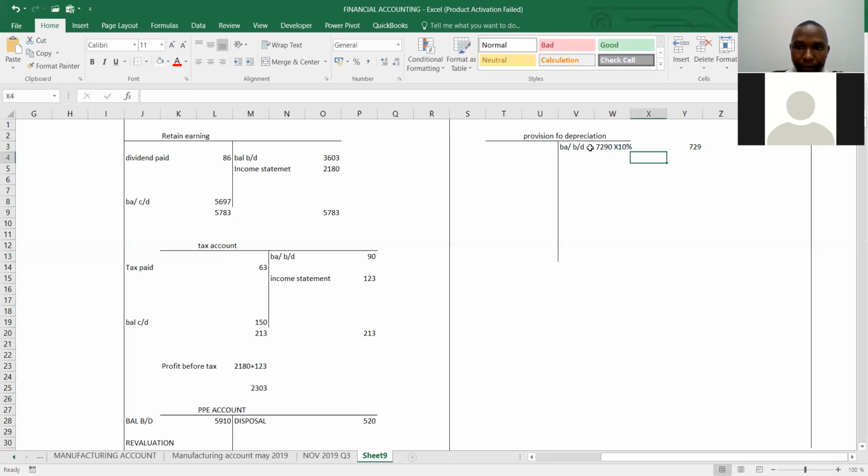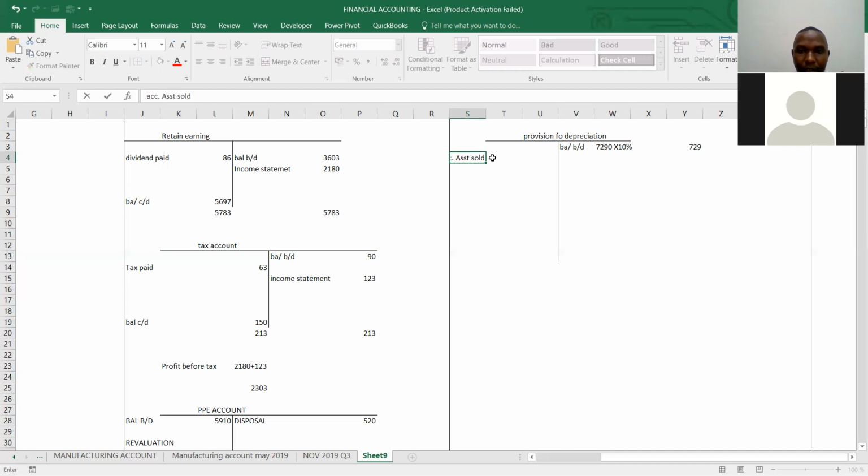And then we have depreciation carried down, balance carried down. Do you have balance carried down? For provision for depreciation. Yes. Do you have balance carried down? Provision for depreciation. First, there is an asset we dispose, right? Yes. So kuna accumulated for asset sold.